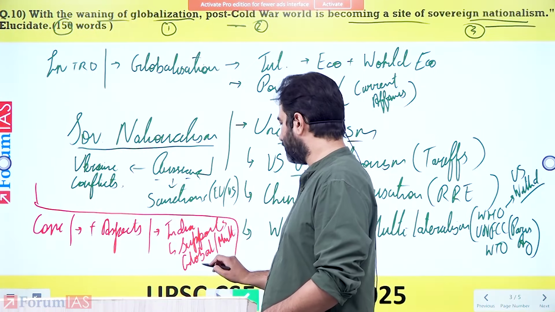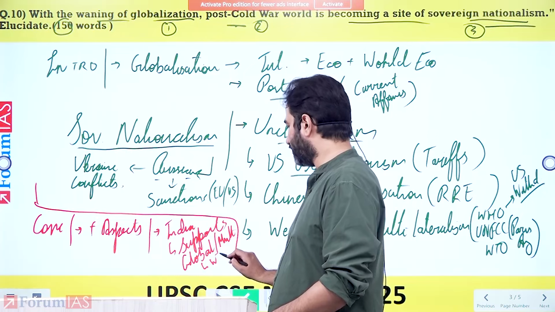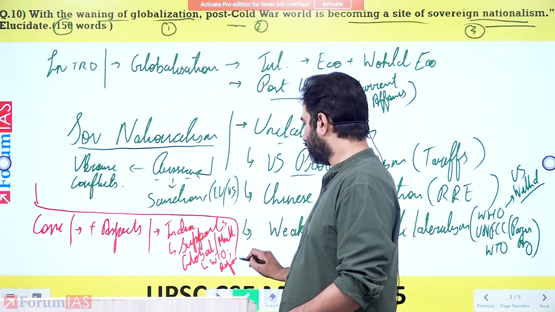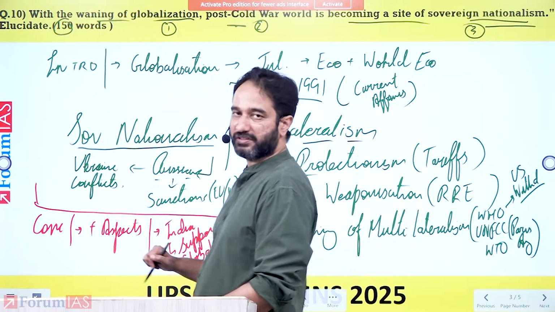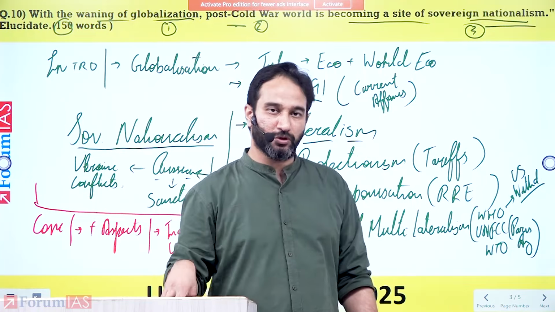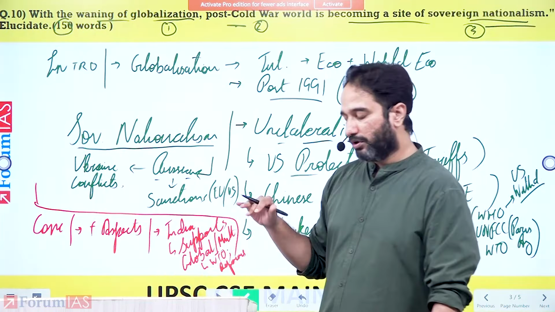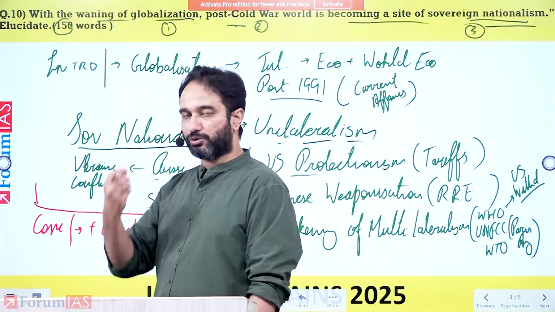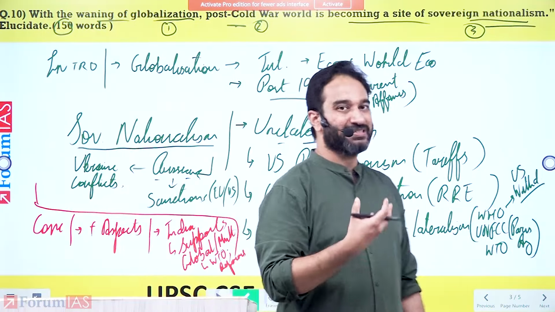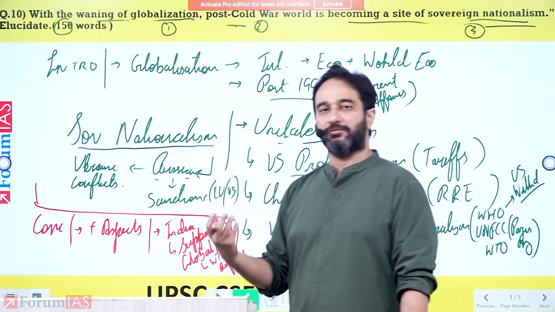So we support the reworking of World Trade Organization. We support reform of global institutions or the global economic system. We also support that the US should not put tariffs. We continue to buy Russian oil. So India purchasing Russian oil has also led to, you can say, balancing or stability in the international oil markets.